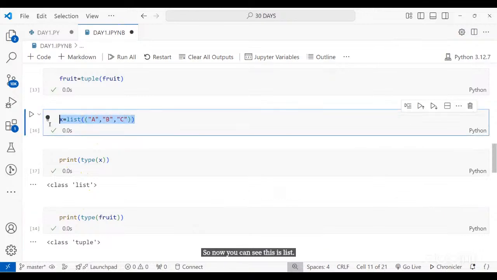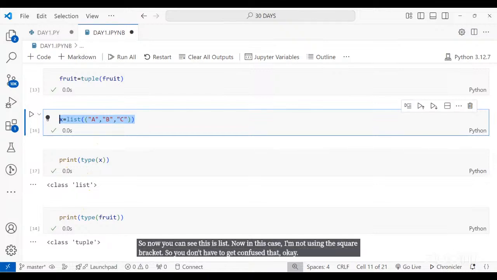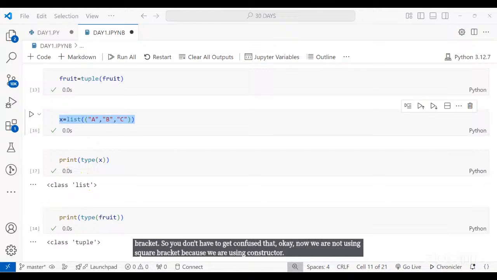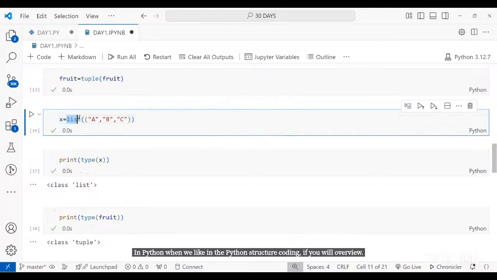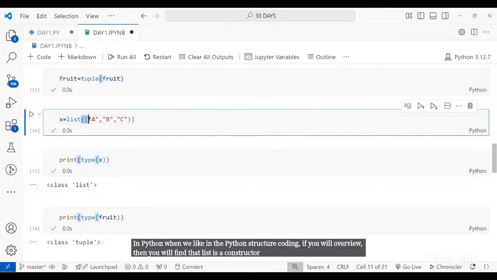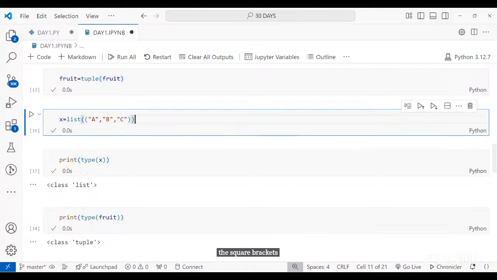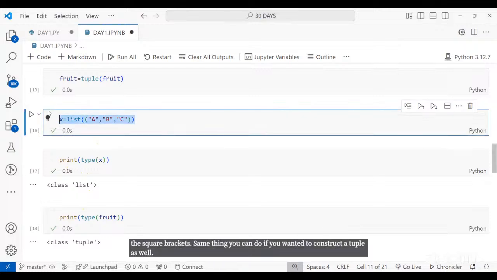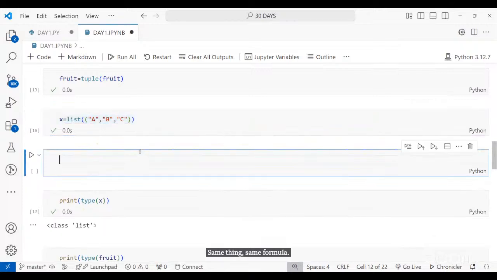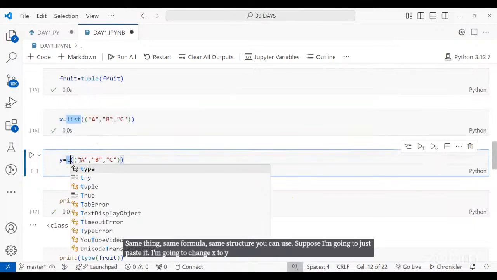Now in this case, I'm not using the square bracket. So you don't have to get confused that we are not using square brackets because we are using a constructor. In Python, if you overview the structure, you will find that list is a constructor which itself will convert these round brackets into the square brackets. Same thing you can do if you wanted to construct a tuple as well. Same thing, same formula, same structure you can use. Suppose I'm going to just paste it. I'm going to change x to y and let's say list to tuple.